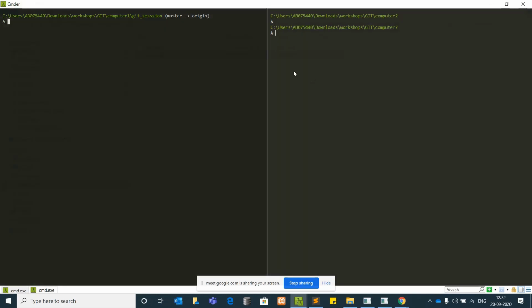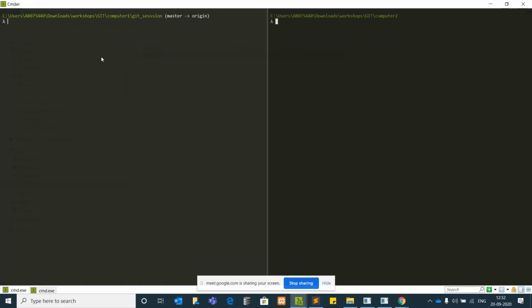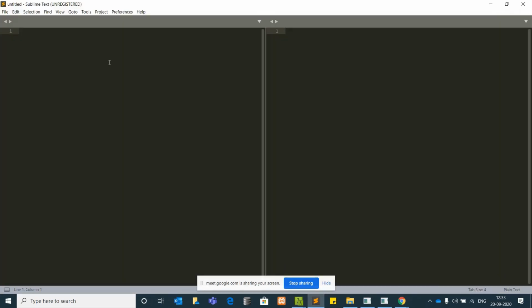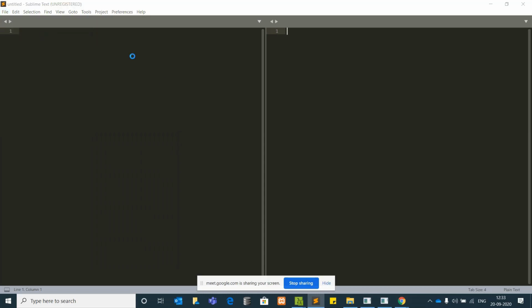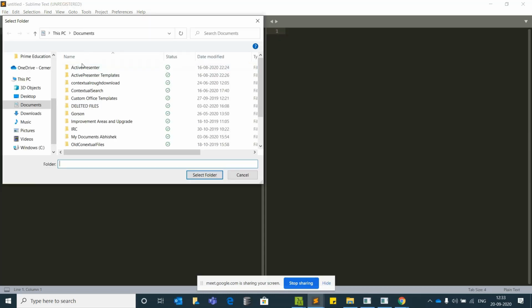What I'll do is pull this in computer 2 also. Regarding pulling, I'll make the initial commit and show. Before that, I have the Sublime text editor. I'll open up the folders that we created.